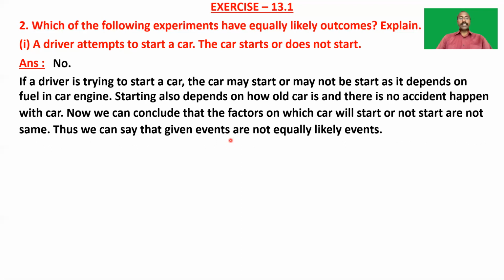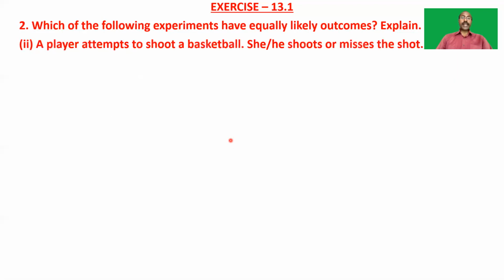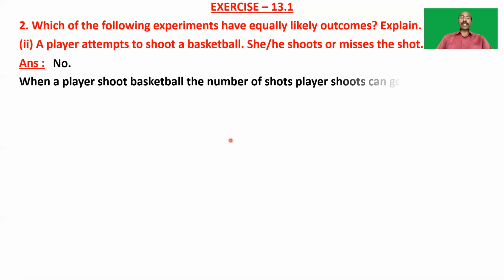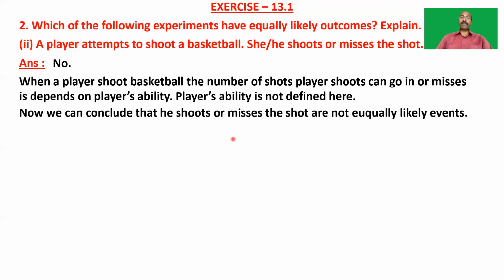Okay. So let us see the second one. A player attempts to shoot a basketball. She or he shoots or misses the shot. For this one also the answer is no. Because when a player shoots a basketball, the number of shots that go in or miss depends on the player's ability, and here the player's ability is not defined. So we can conclude that shoots or misses the shot are not equally likely events.